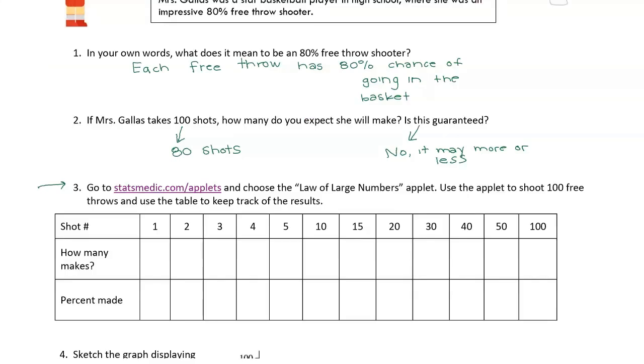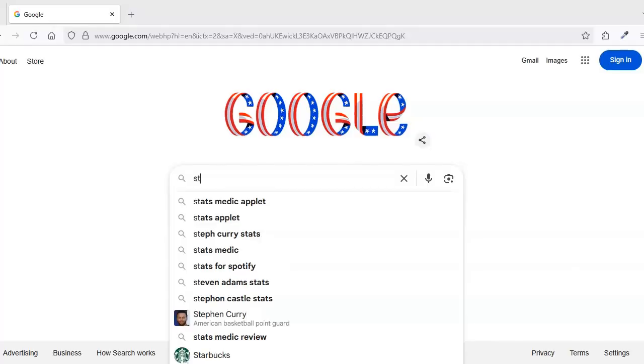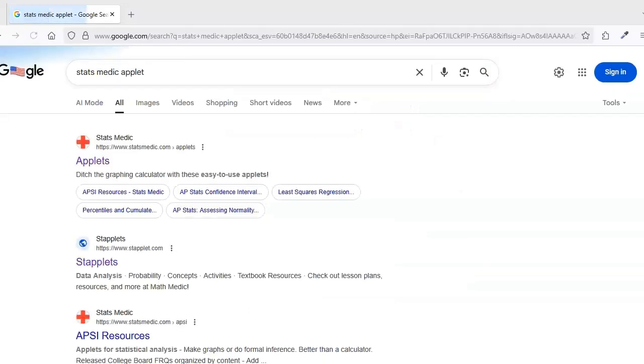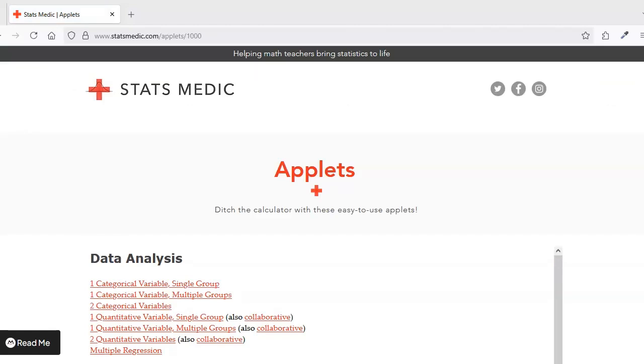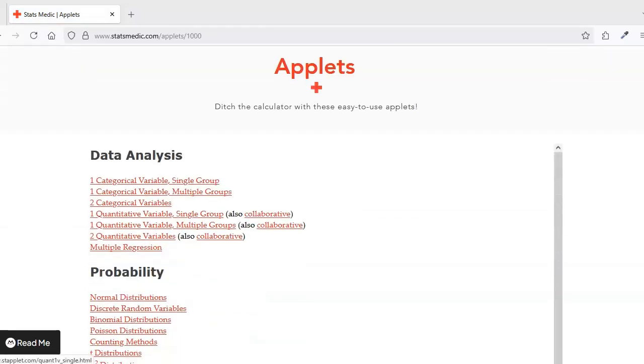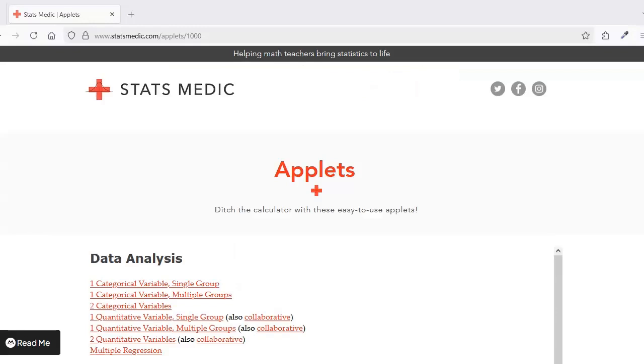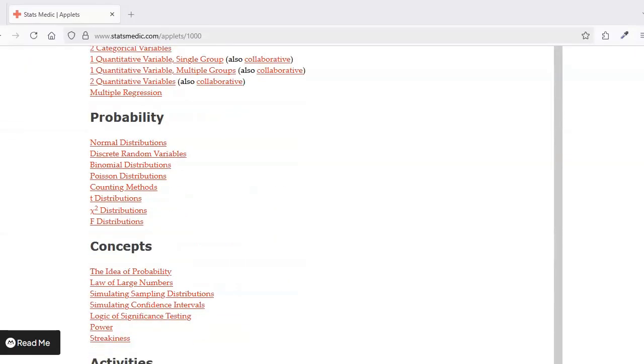And if you read the URL, it says Stats Medic. That's what we need, Stats Medic. And then we need the applet. So I'm going to type Stats Medic applet, just as a Google search. And this Staplets one, I believe, is their older version. So I'm actually looking for the one that says Stats Medic. And here are all the applets from this website. The directions say to choose the law of large numbers applet. So I'll just scroll down here to the law of large numbers applets under concepts.